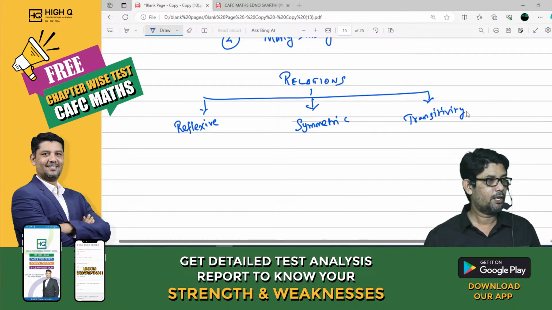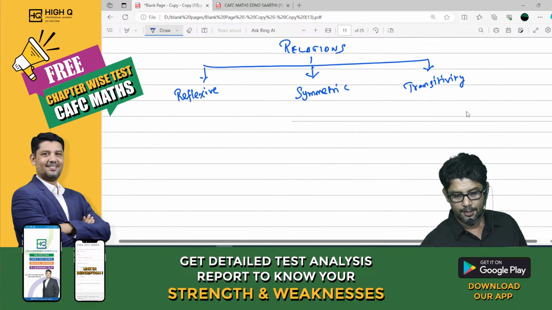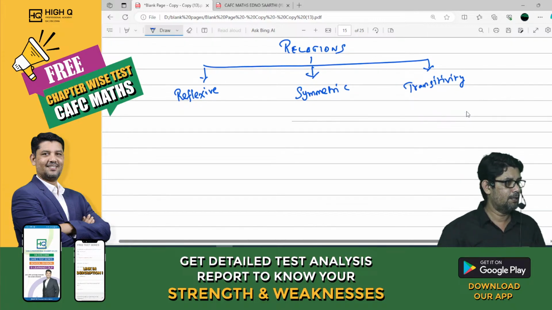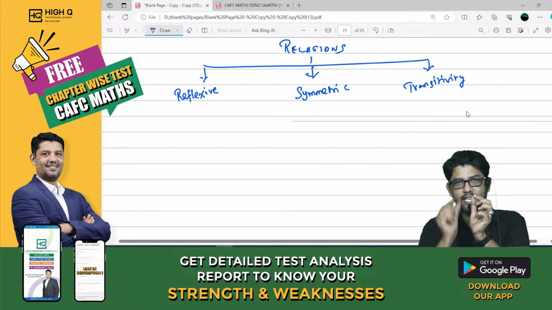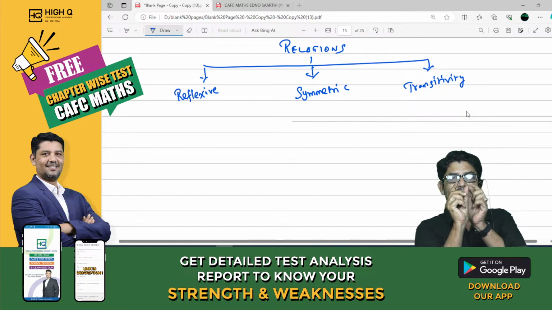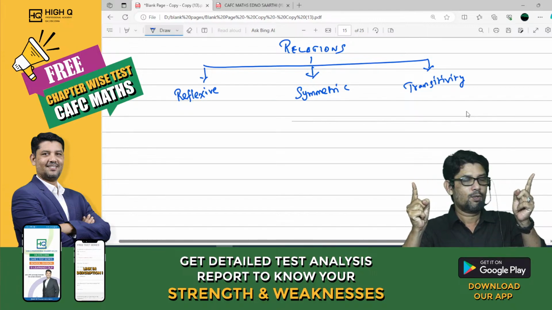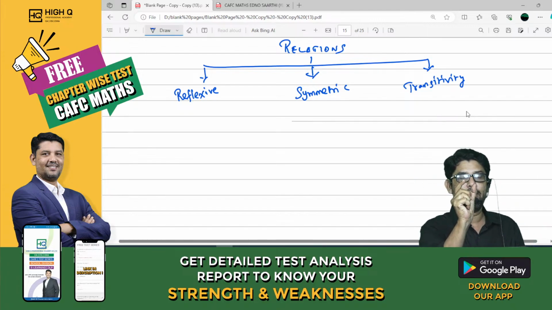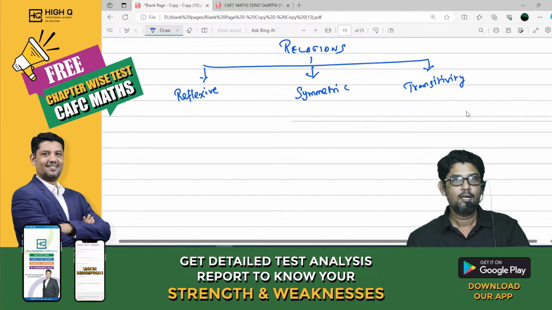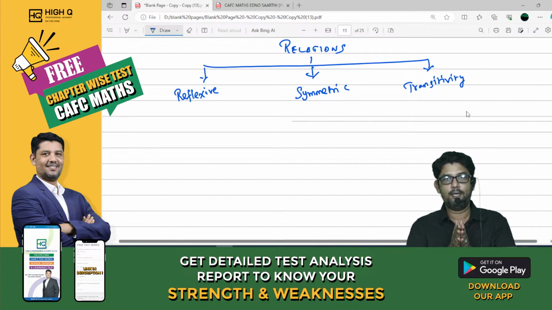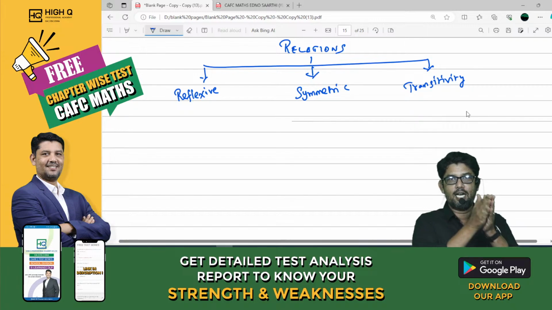Transitivity. Okay, now listen here. My dear, in our example, the word relation comes now. Any word connecting 2 statements, we call it a relative word. For example, Shahrukh weds Gauri. Now that 'weds' is a relative word between Shahrukh and Gauri.